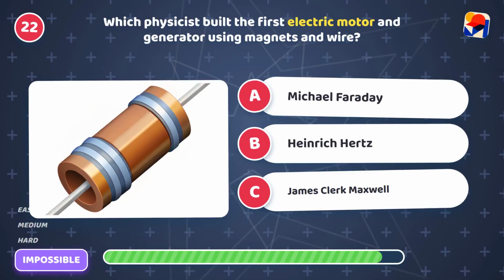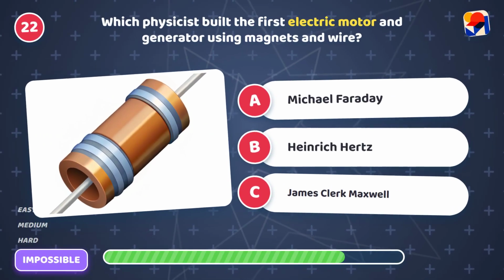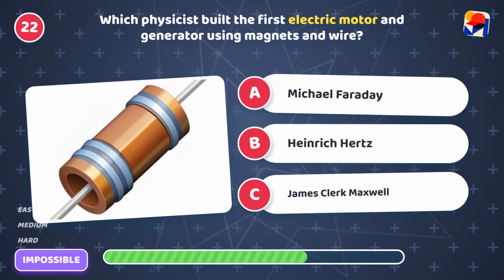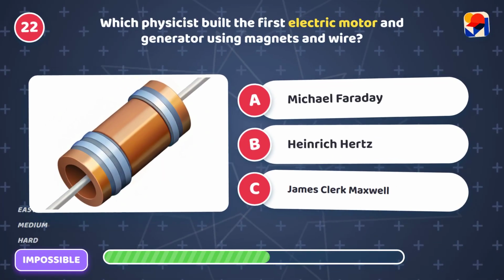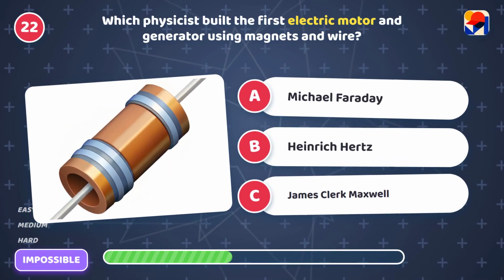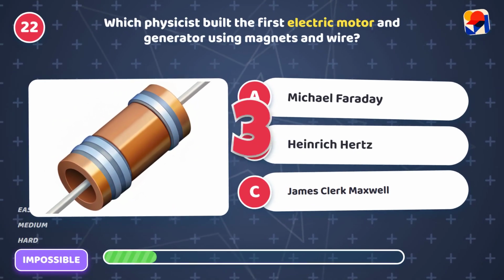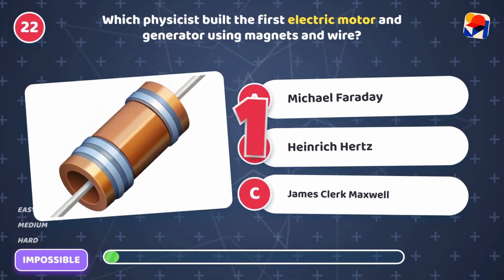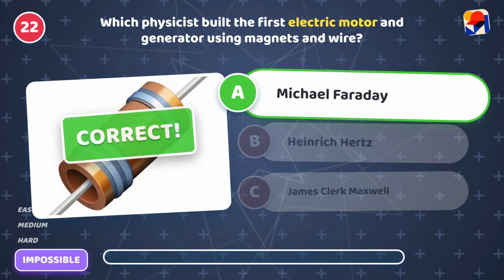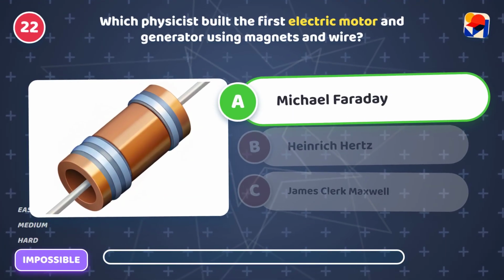Which physicist built the first electric motor and generator using magnets and wire? Is it A, Michael Faraday, B, Heinrich Hertz, or C, James Clerk Maxwell? It's A, Michael Faraday. He invented the electric motor.